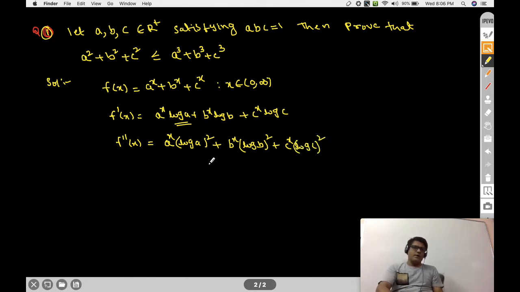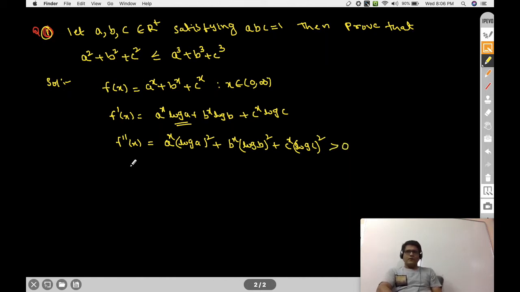So this is f double dash x. Here a power x, b power x, c power x are exponential functions, always positive, and ln a whole square, ln b whole square, ln c whole square are positive. Therefore f double dash x is positive.